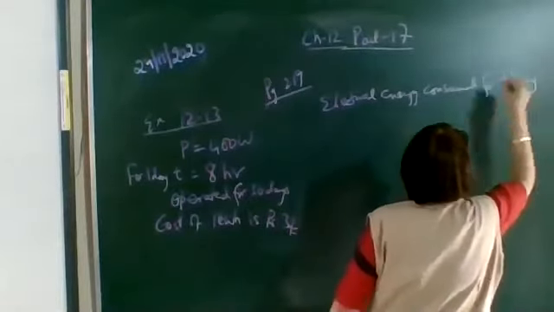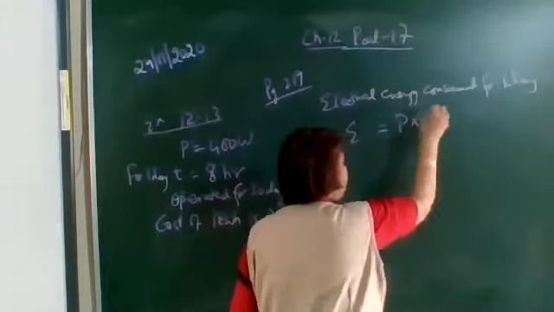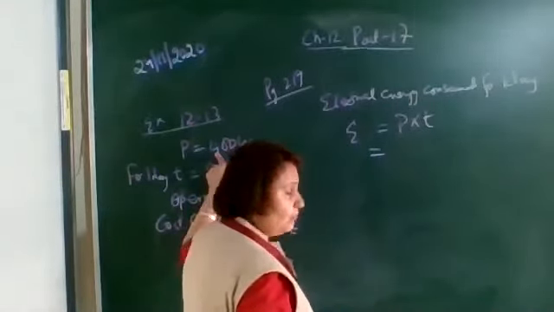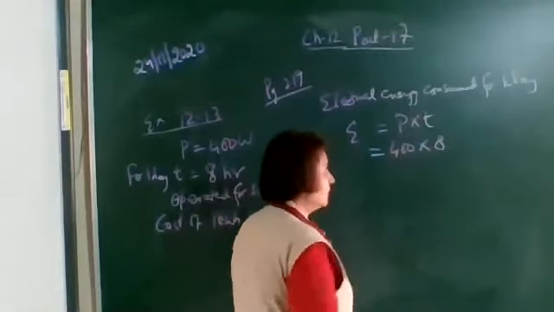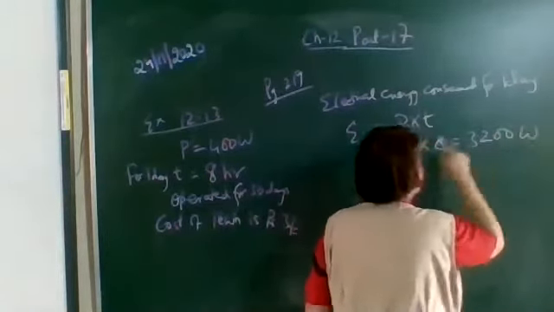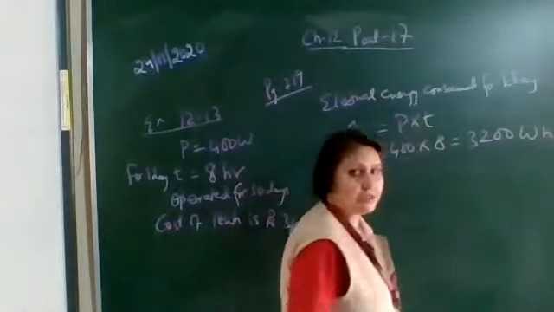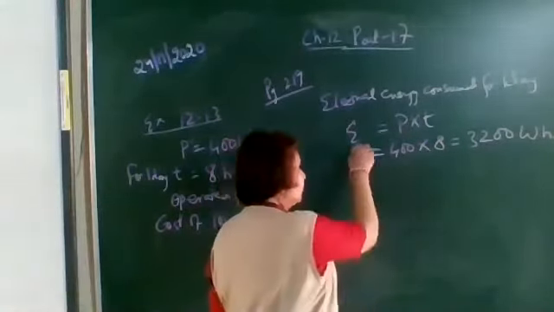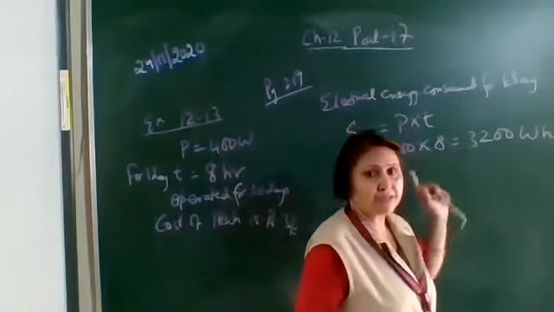That is, in one day, how many units are consumed, which is equal to energy is equal to power into time. For one day, the appliance has a power of 400 watt and it is used for 8 hours. So it is equal to 3200. Power is in watt, time is in hour. So 3200 watt hour. Okay, but the electrical energy consumed, we find out in kilowatt hour. So this watt hour we have to convert it in kilowatt hour.